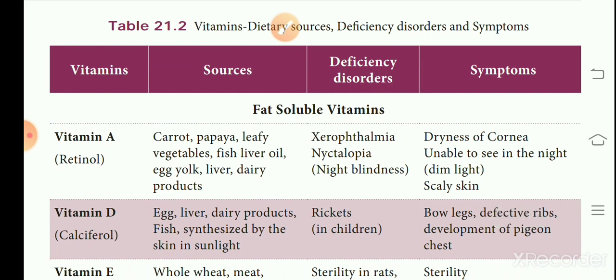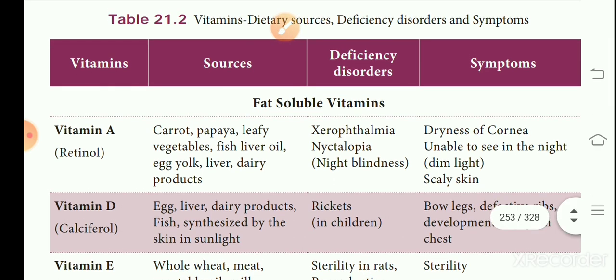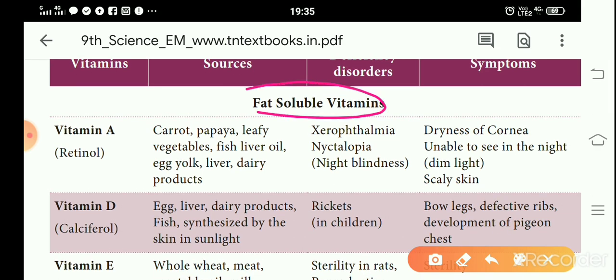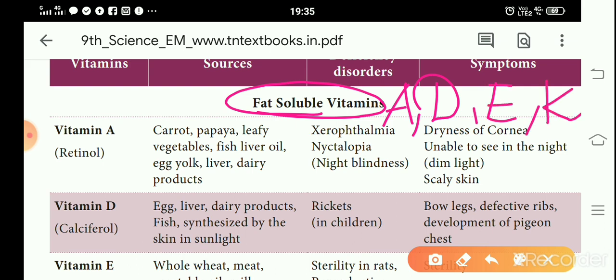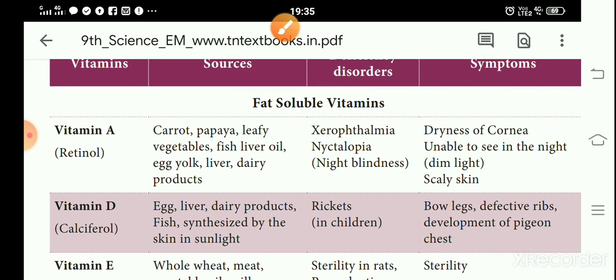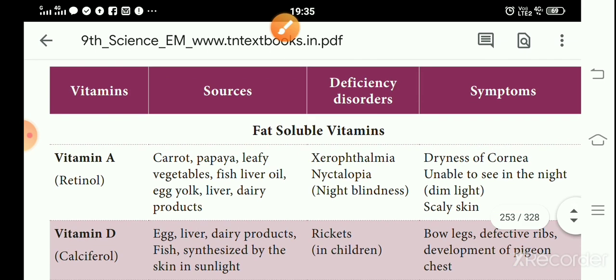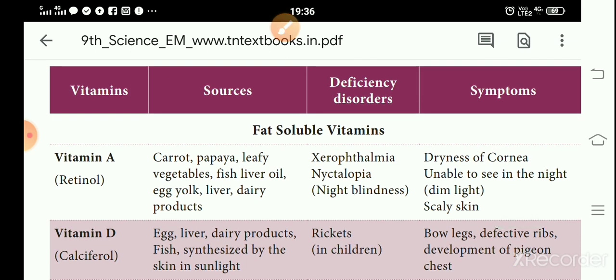I hope you all know what vitamins are and what the fat soluble vitamins and water soluble vitamins are. First we are going to see the fat soluble vitamins. Fat soluble vitamins are vitamin A, D, E and K. These are all fat soluble vitamins. Let us see the fat soluble vitamins, their sources and their disorders one by one. First vitamin is vitamin A.